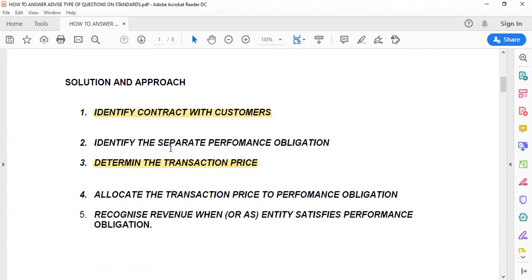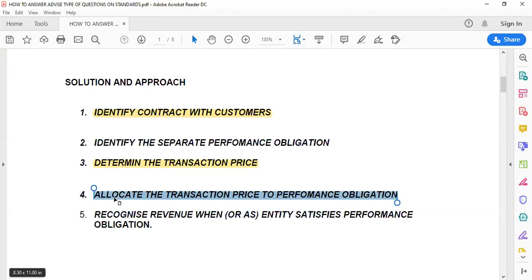So for advice in this case, Lusambo should have identified the separate performance obligations in line with IFRS 15. And once these are identified and separated, Lusambo should have allocated the transaction price among the separate performance obligations. Once that has been done, Lusambo also needed to recognize revenue when or as the entity satisfies the performance obligations.